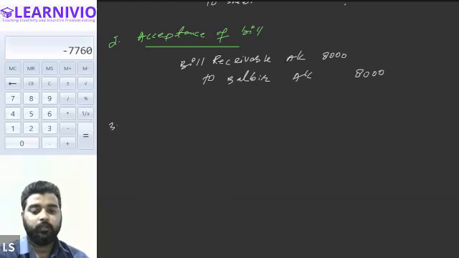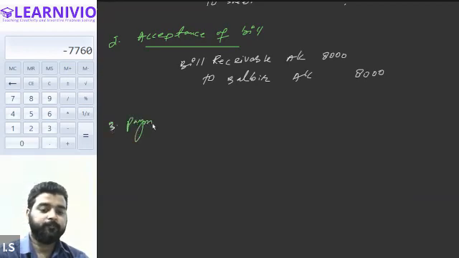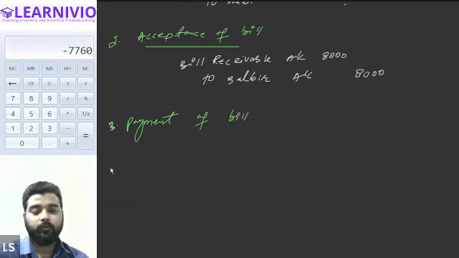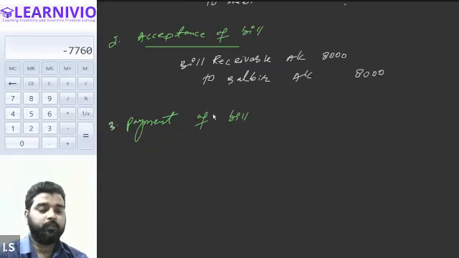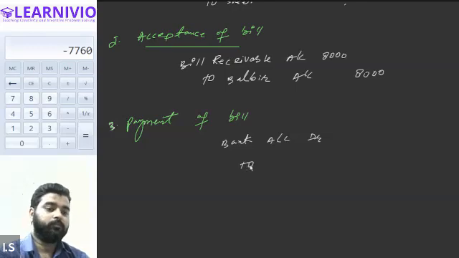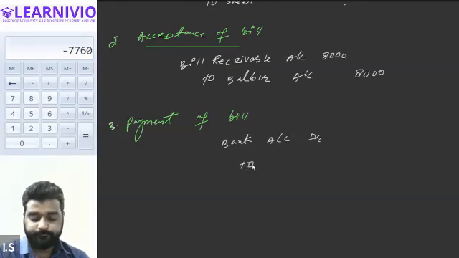Third entry will be for the payment of bill. So for payment of bill, the entry will be bank account will be debited, right? Bank account will be debited to, tell me which account will be credited.